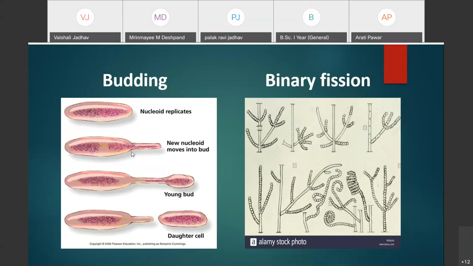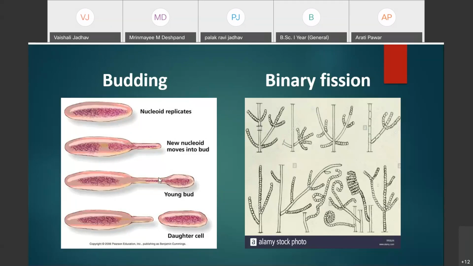In this outgrowth, the nucleoid and the cell organelles move into that small outgrowth, and now that small outgrowth is called the bud.